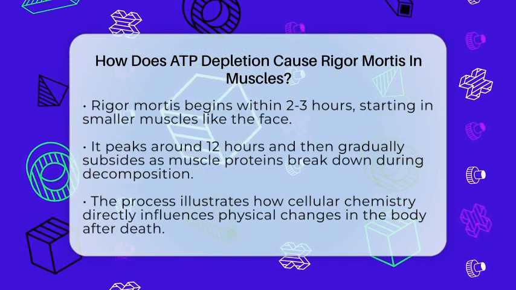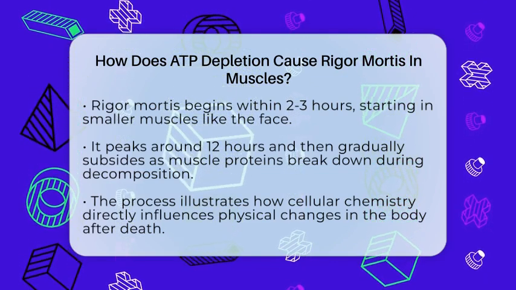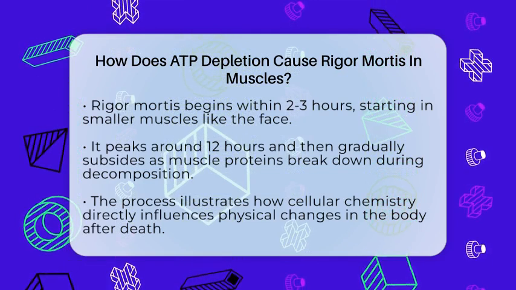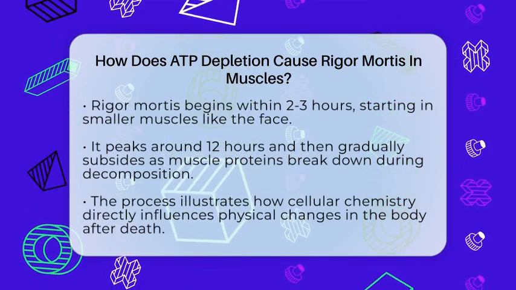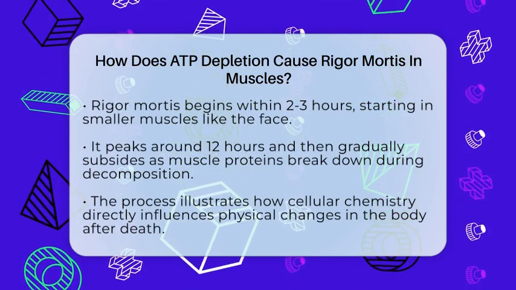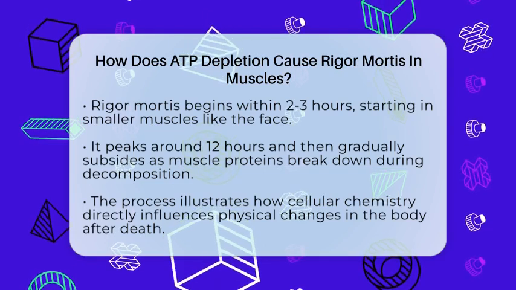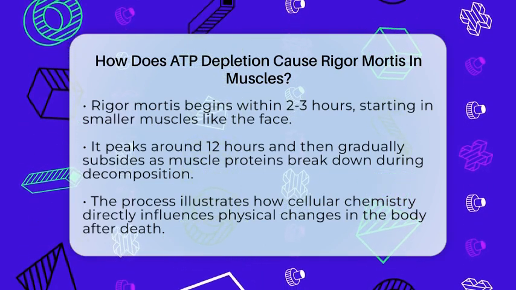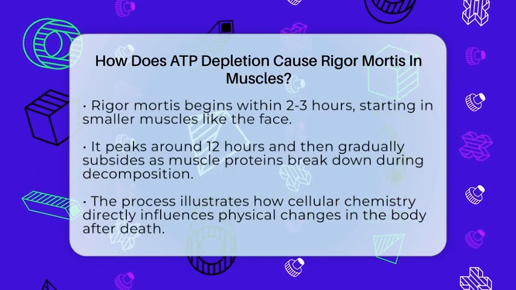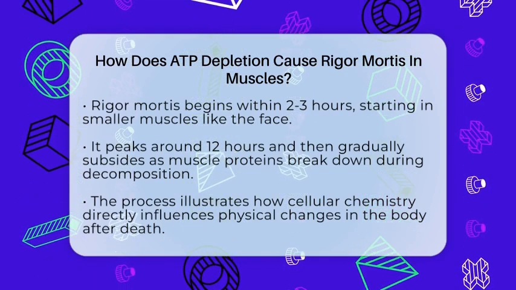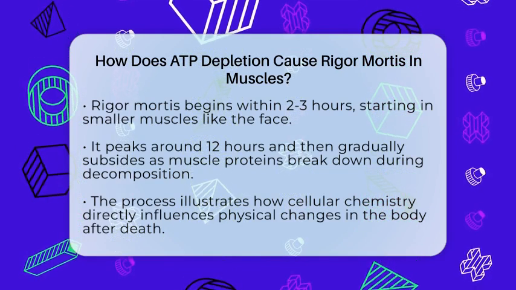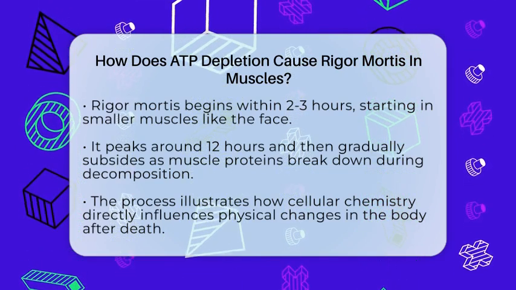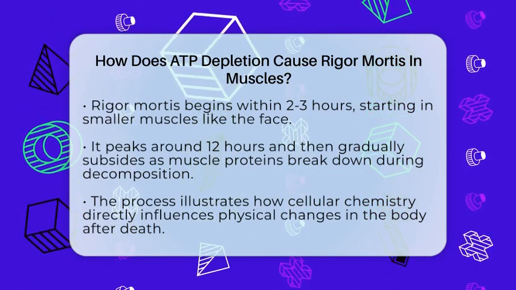So, in simple terms, ATP depletion causes rigor mortis because without ATP, muscles cannot relax. The myosin heads stay attached to actin, and calcium keeps the muscles contracted. This is a direct result of how muscle cells work at the cellular level, involving actin, myosin, calcium ions, and energy production. It's a clear example of how cellular chemistry influences what we see in the body after death.